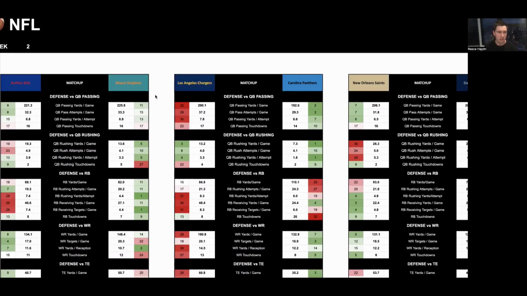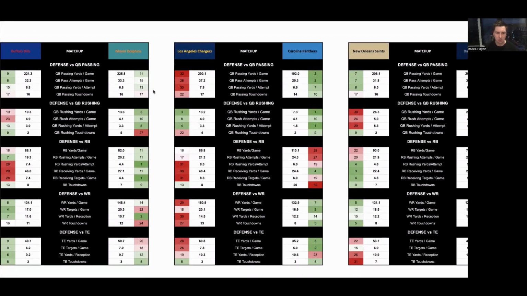Then the next tool is the matchup by position, so how teams defend certain positions. Betting on player props is really awesome in the NFL because there are so many options. It's kind of similar to the NBA, but in the NFL you're betting on passing, number of pass attempts, rushing yards, receiving yards, and then touchdown scorers as well. So there are so many different avenues and options to bet on, so being able to have information to make the right decisions is really important.